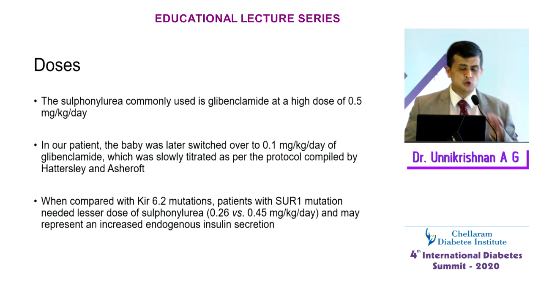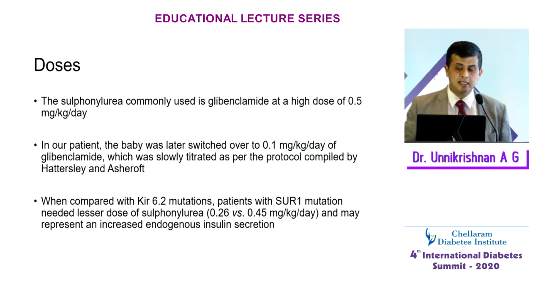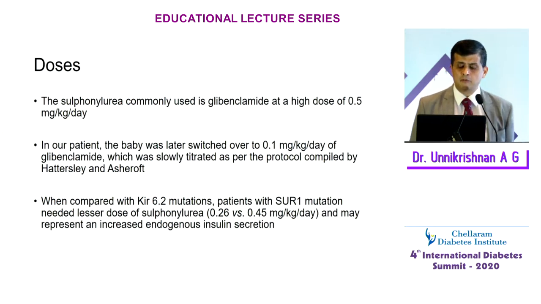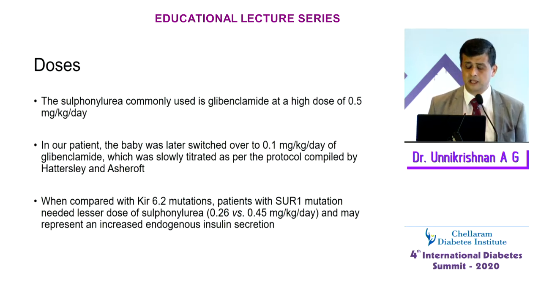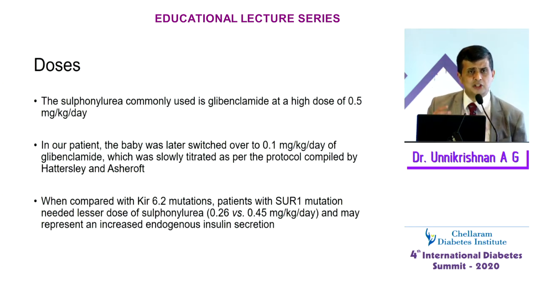So the sulfonylurea commonly used in neonatal diabetes, if you've got a mutation positive, is glibenclamide at a high dose of 0.5 milligrams per kilogram per day. In our patient, the baby was switched over to 0.1 mg per kilogram per day, which was slowly titrated as per the protocol of Hattersley and Ashcroft. And when you compare with the classic mutations, the KIR6.2 mutations, this infant with the SUR mutation needs a little lower dose of sulfonylurea and may represent that these infants may have some insulin secretion.